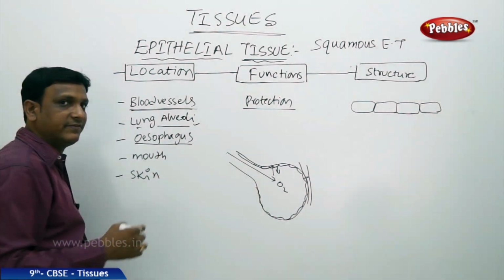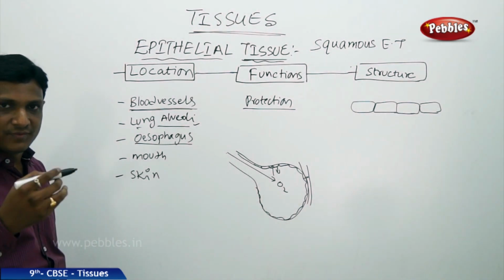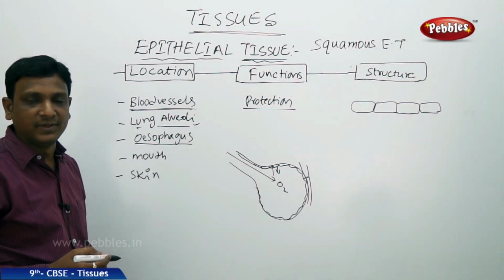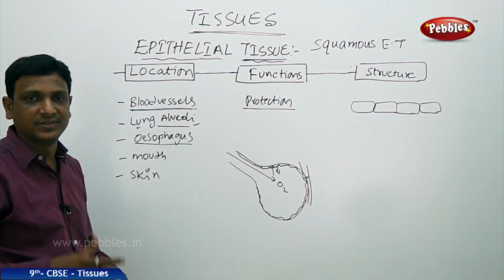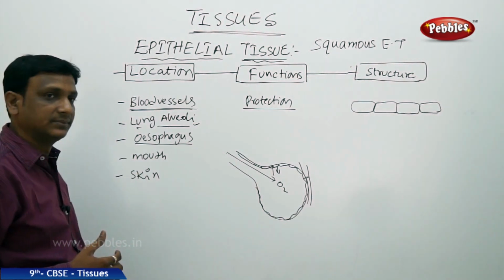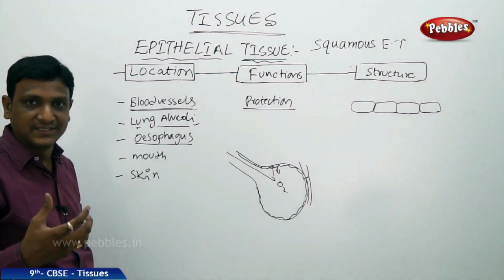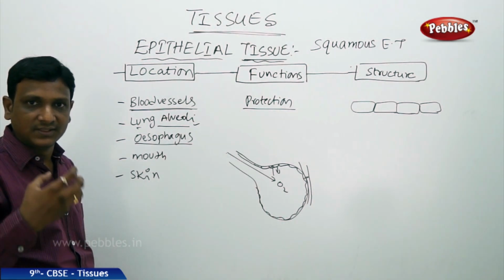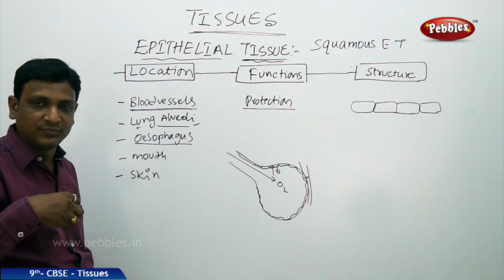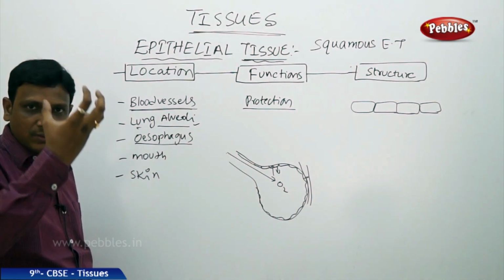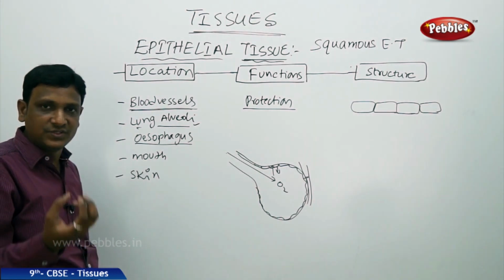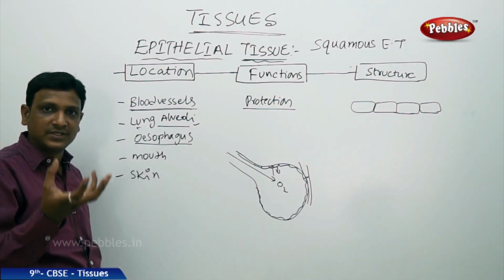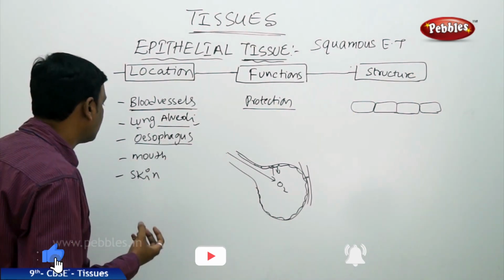And you see the lining of the esophagus. The esophagus has to be protected, prevented from the friction of various kinds of materials we swallow. So it is lined, because we eat different kinds of food with different pH levels. All this food material should not damage the esophagus, and the esophagus is made smooth, easily allowing the food which we have swallowed to pass through. So the esophagus is lined by this squamous epithelium.